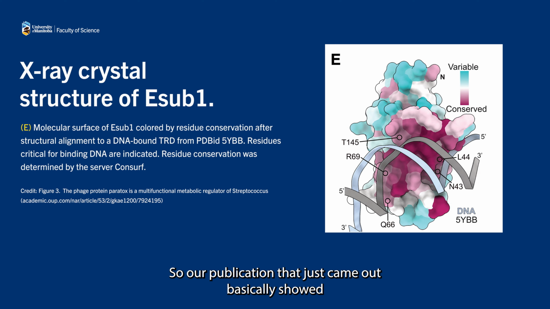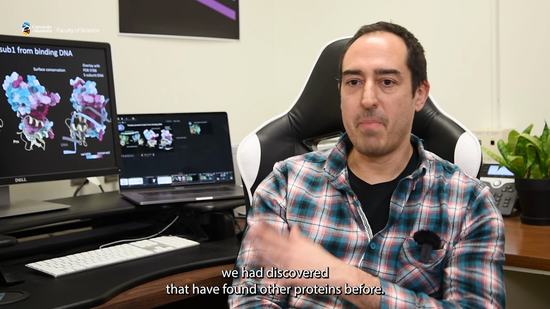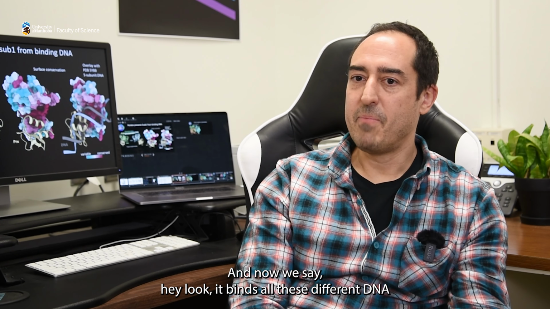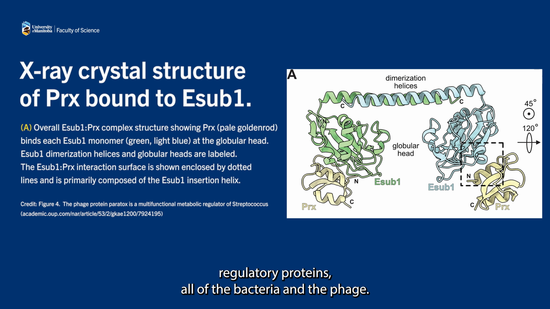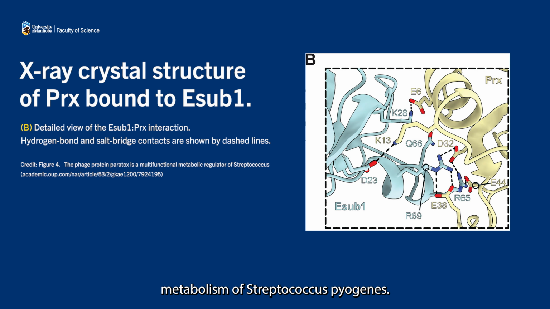Our publication that just came out basically showed we had discovered before that it bound other proteins, and now we say, look, it binds all these different DNA regulatory proteins of the bacteria and the phage. So it's using this one protein to just control the entire metabolism of Streptococcus pyogenes.